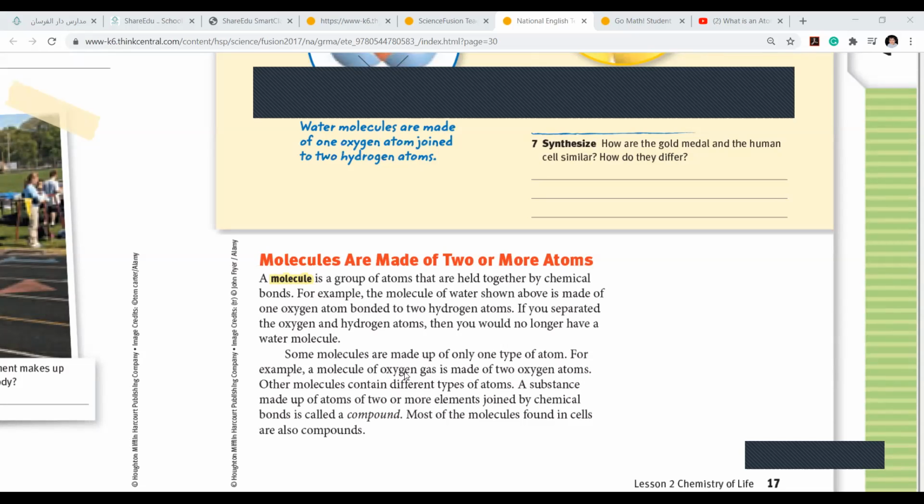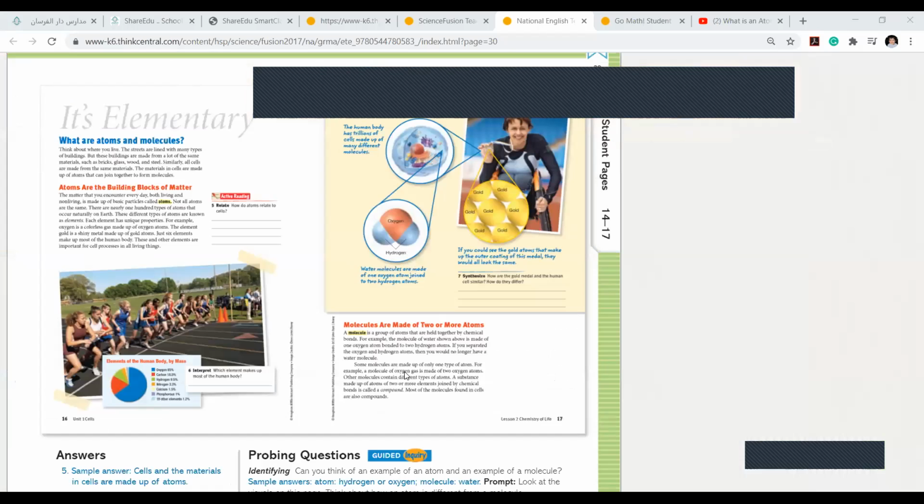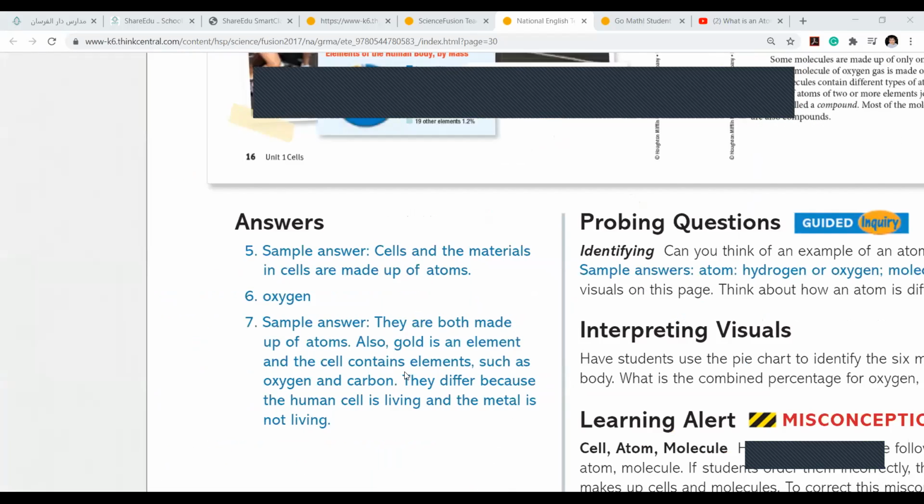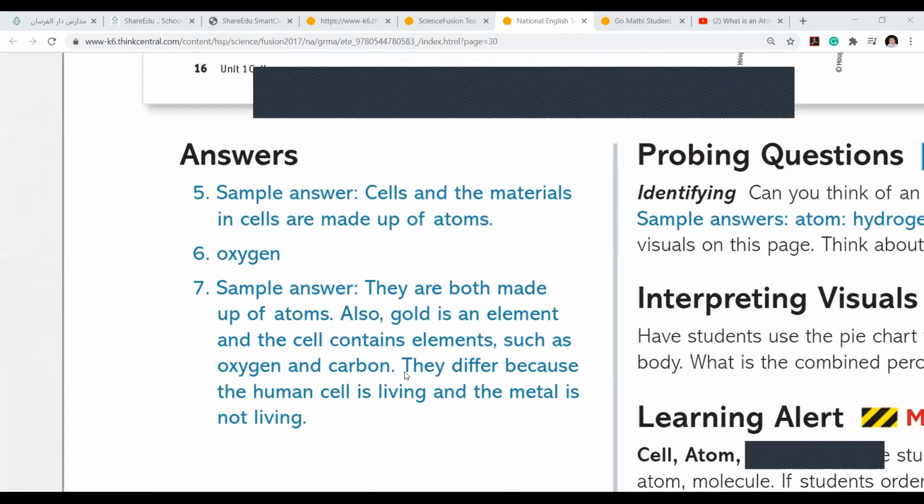A substance made up of atoms of 2 or more elements joined by chemical bonds is called a compound. Most of the molecules found in cells are also compounds. Lean, is this clear, everything? If you want, girls, take a picture of this, or I will just do it.